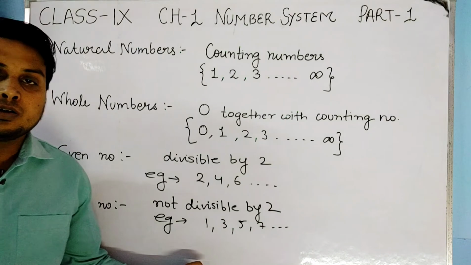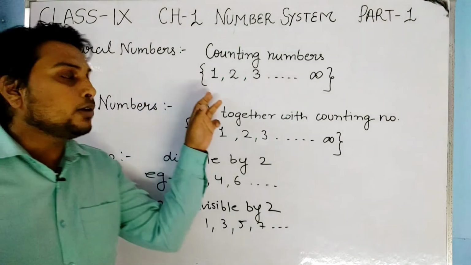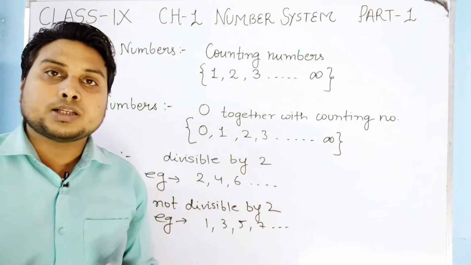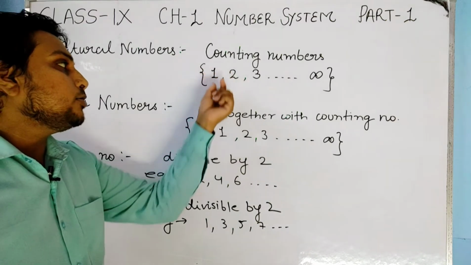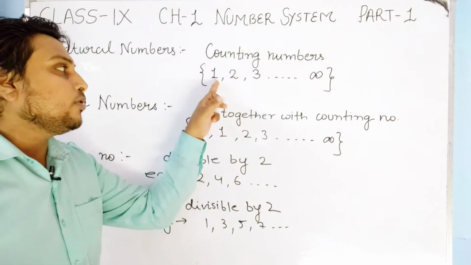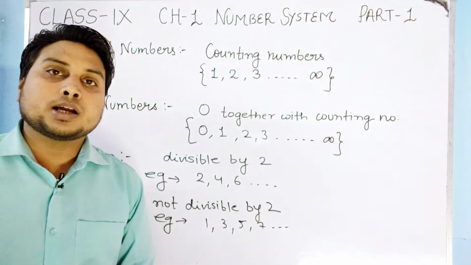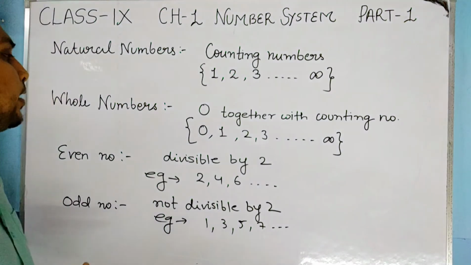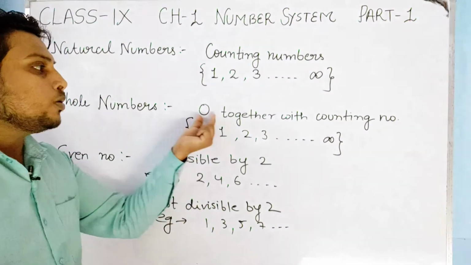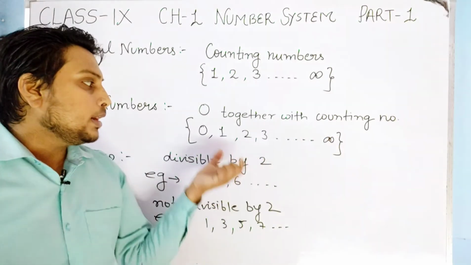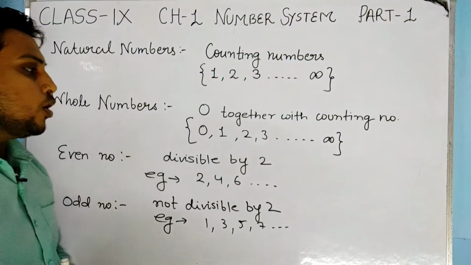Students, once again I am telling you, what are natural numbers? The counting numbers are known as natural numbers. In the collection of natural numbers, the numbers start from 1, 2, 3 and so on till infinity. What are whole numbers? If we include 0 together with counting numbers, then this collection will be known as whole numbers.